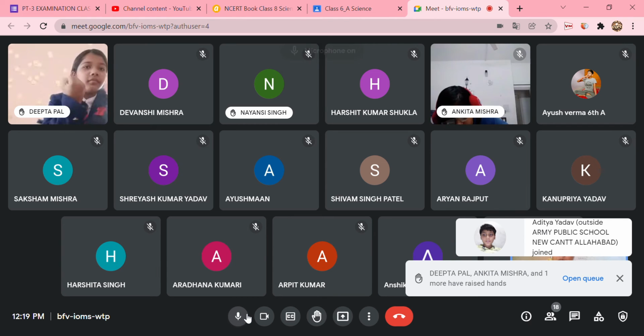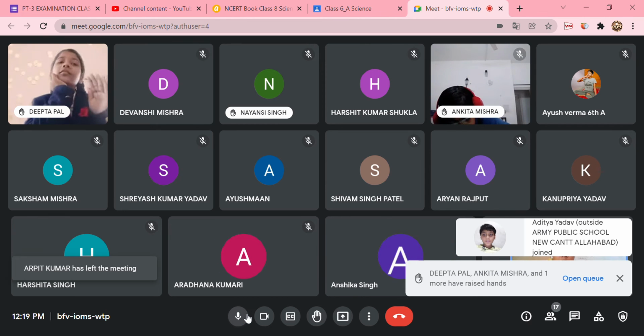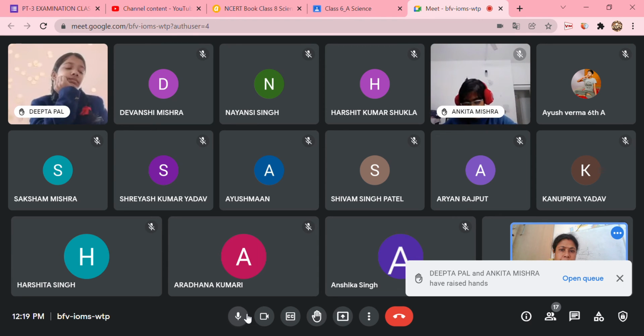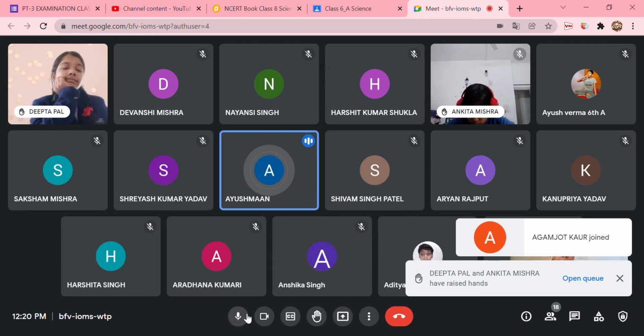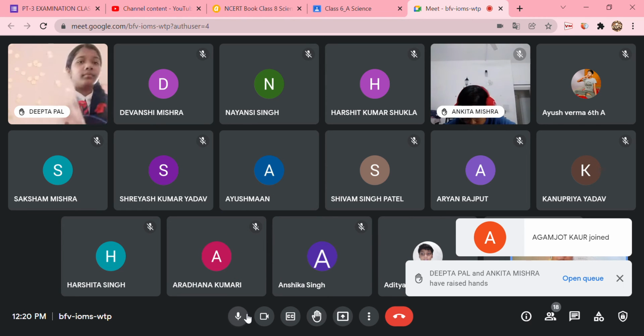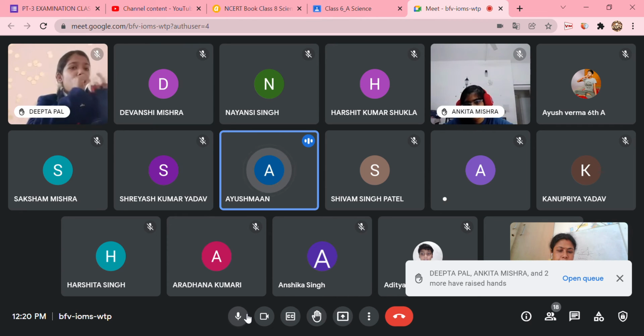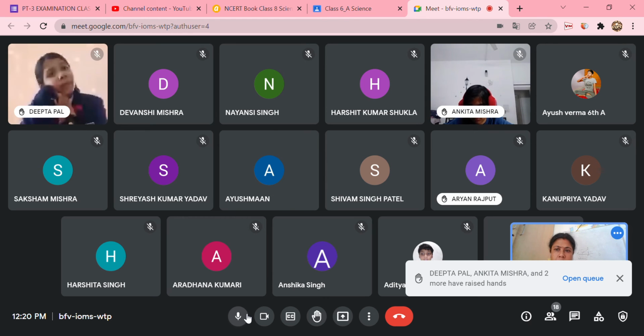Okay, now tell me the location of each and every joint. Ayushman, name the joint and give where they are located. Ma'am, which joint? Any joint. Ball and socket joint, where they are present. Tell me, Ayushman. Ma'am, shoulder and hip bone. Shoulder and the hip bone. That is the shoulder joint and the hip joint.